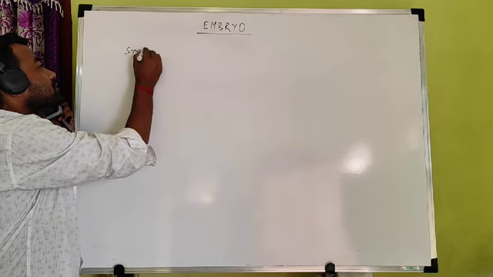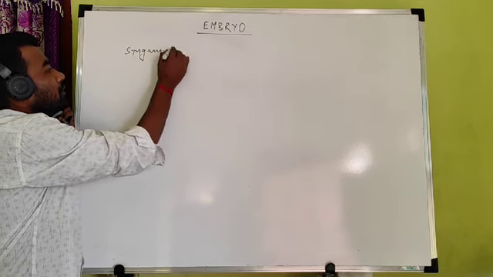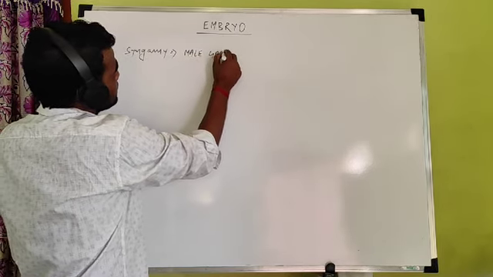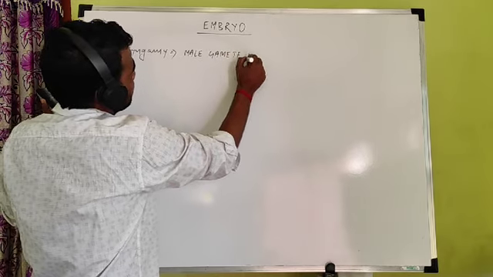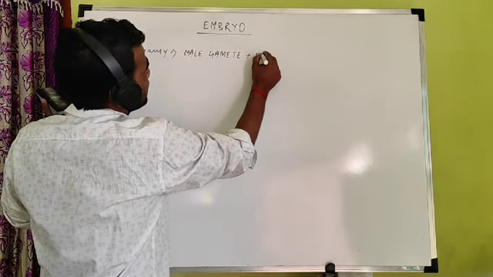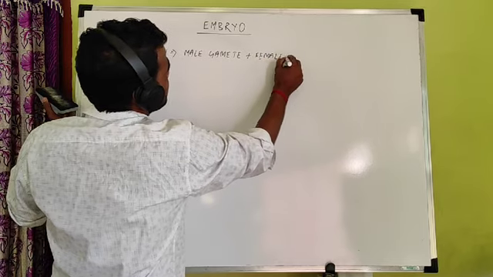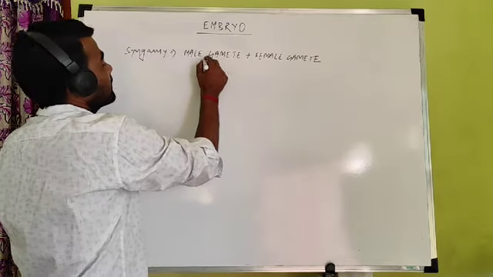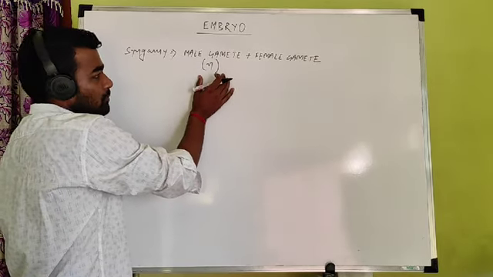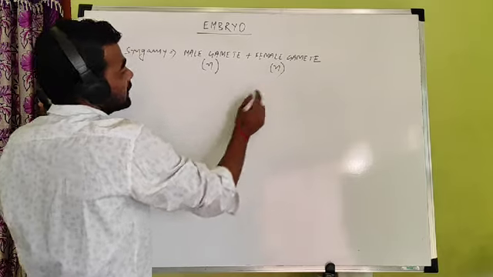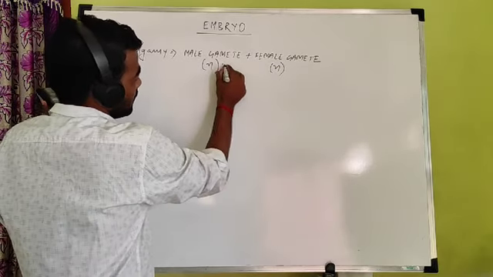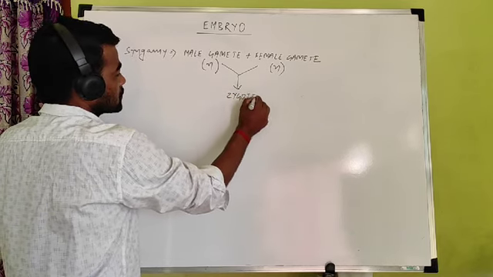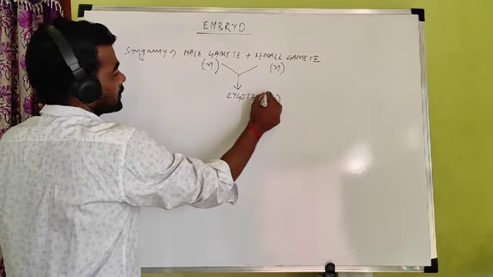Syngamy. What is syngamy? Already have discussed. It is the fusion of male gamete with female gamete, or egg. Male gamete is haploid, containing one set of chromosomes. Female gamete is also haploid, containing n or one set of chromosomes. When male and female gamete fuse with each other, it produces a zygote. And zygote is 2n, diploid. It is a diploid structure.